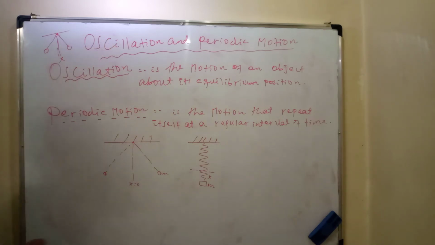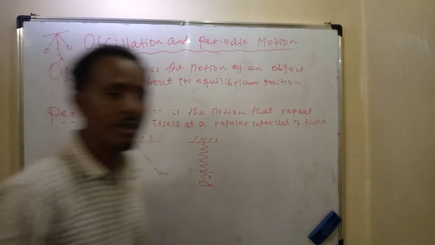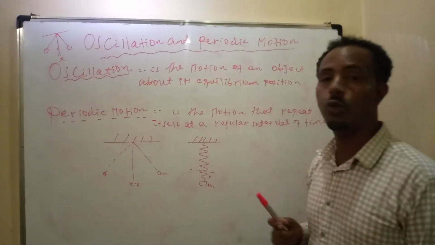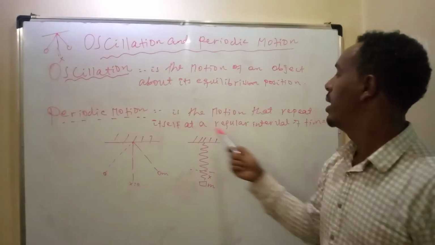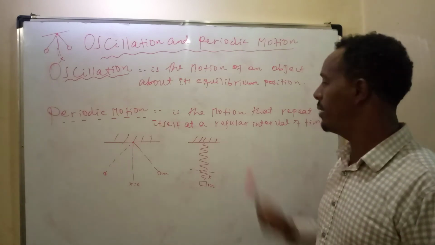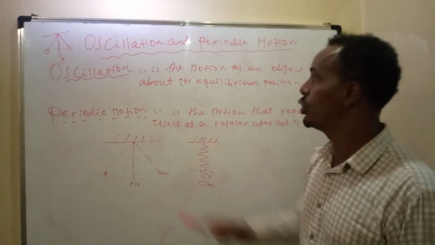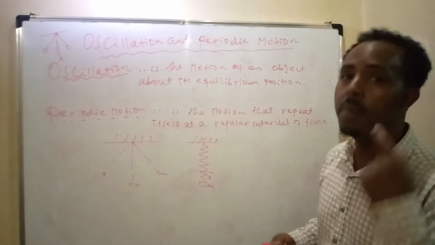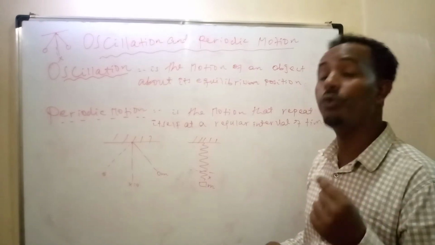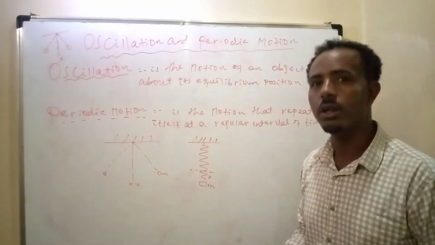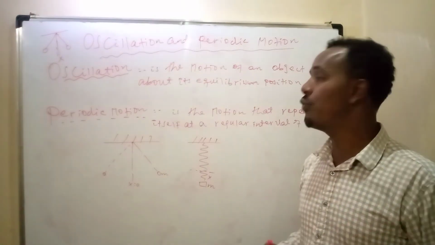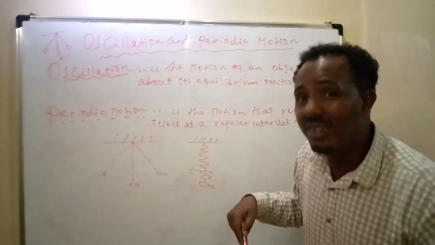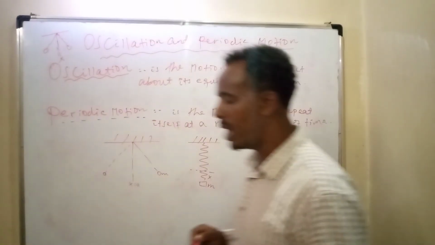Periodic motion. Periodic motion is the motion that repeats itself at a regular interval of time. The type of motion that repeats itself at regular or equal interval of time is said to be periodic motion. Oscillation can repeat itself, but it may be at regular interval of time or not. It may be dampened due to certain external influence. But the type of motion that repeats itself at equal interval of time is periodic motion.